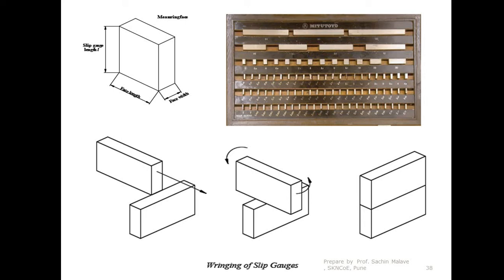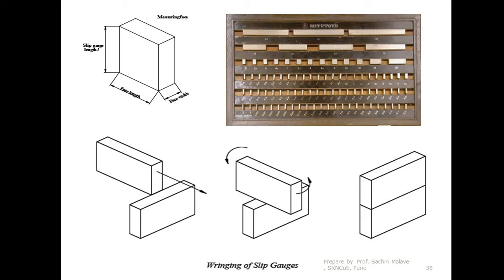You can see this is one slip gauge, this is another slip gauge, and some action is being shown. This action is called wringing of the slip gauges.